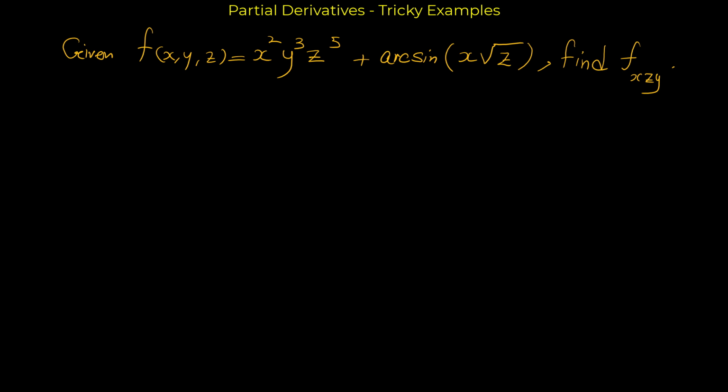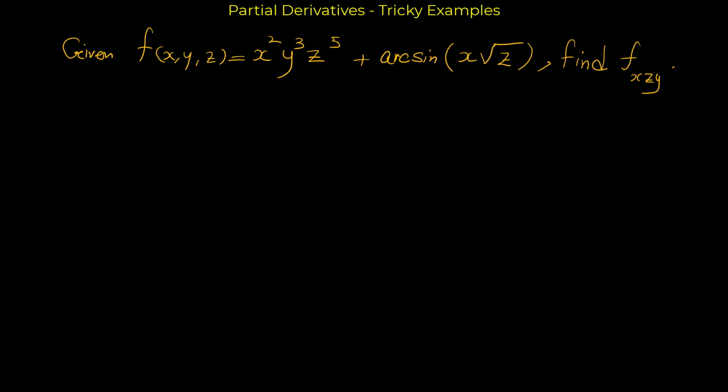So we want to find the partial derivative of this given function first with respect to x. Then from that answer we have to find the partial derivative with respect to z and then with respect to y. And as you can see, this is not an easy function, especially this part, arcsin(x√z). Suppose you want to find the derivative of this with respect to x. Then from that answer you want to find the derivative with respect to z, and at the end you want to find the derivative of that with respect to y.